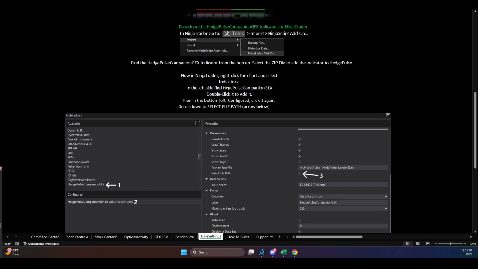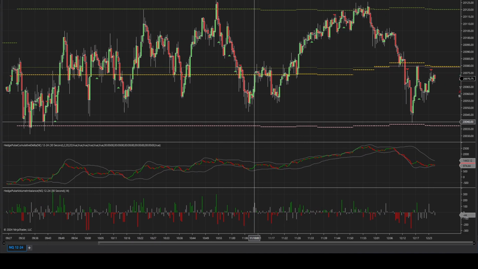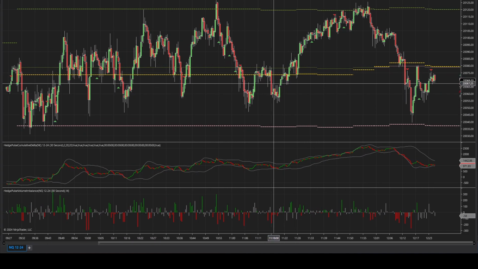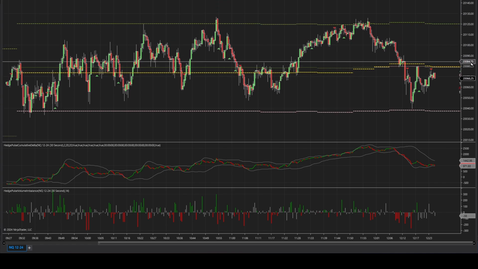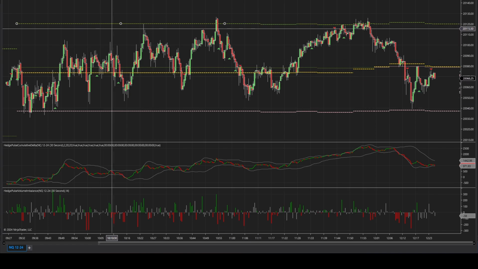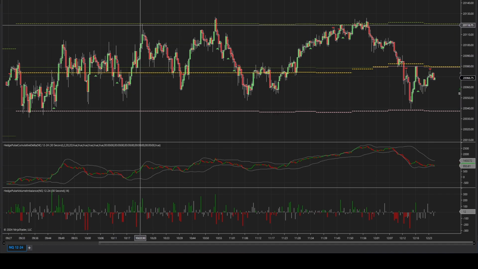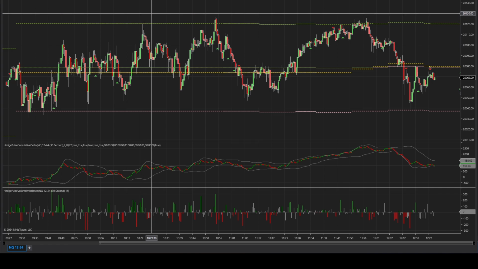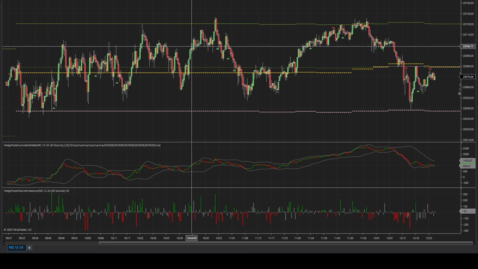So I'm going to pull up NASDAQ. So here we have NASDAQ from today. I have it set to today's traded levels currently. But this is the HedgePulse NinjaTrader GEX indicator. As you can see, this NG and PG from today's traded have really been respected really well. It just so happens that this is what's happening today. I could not show you a better example.